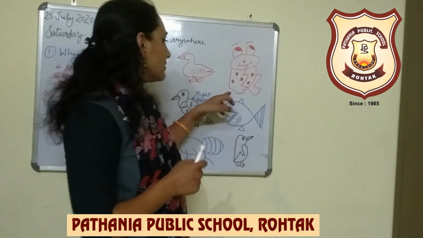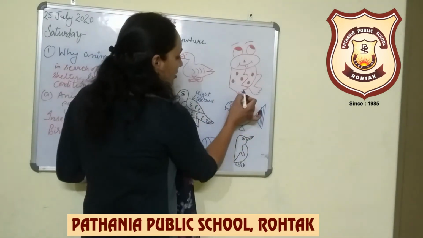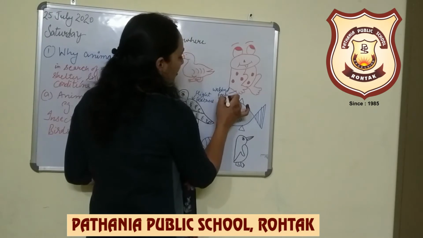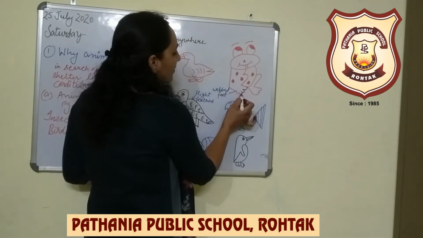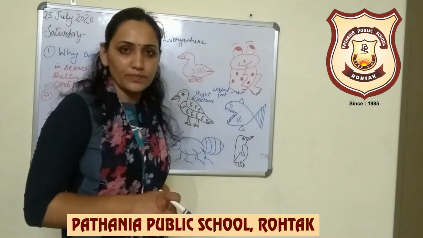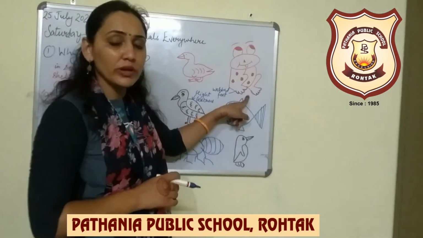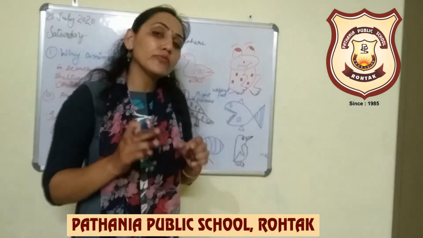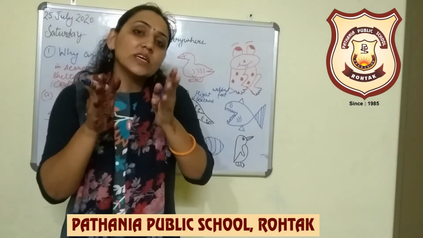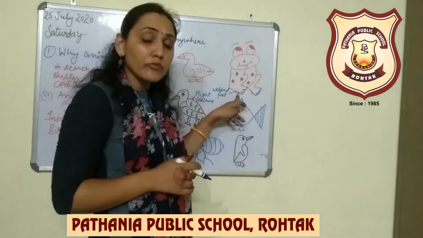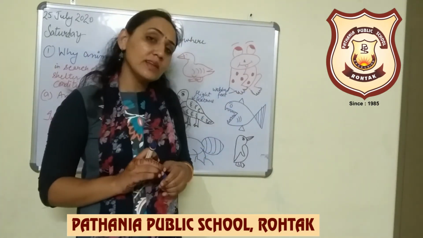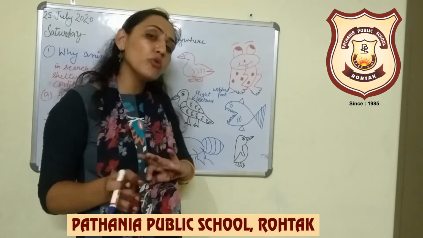Clear? Next is frog. These are called webbed feet. As you can see in the picture, beta, these are called webbed feet, which enable a frog to easily move from one place to another. Clear? It is basically used in water. However, frogs can easily move on land. He can hop, but in water, frog uses webbed feet, so that they can easily swim in the water or move from one place to another.